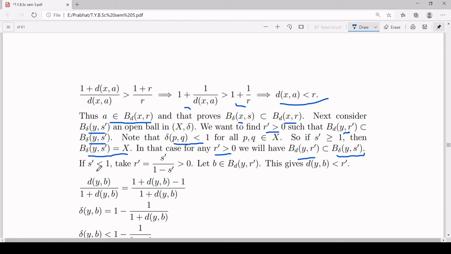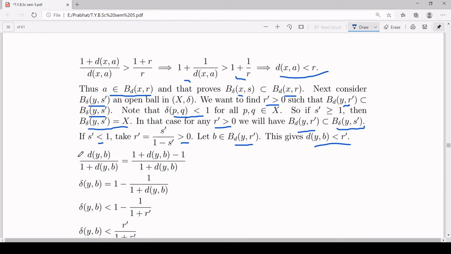Second, if s' is less than 1, in that case, I have made a guess. You choose your r' to be s' upon 1 minus s'. Since s' is less than 1, 1 minus s' is positive, so you have r' is positive. Now we will prove for this r', B_d(y, r') is a subset of B_delta(y, s'). So take an element b inside this open ball B_d(y, r'). This gives d(y,b) is less than r'.